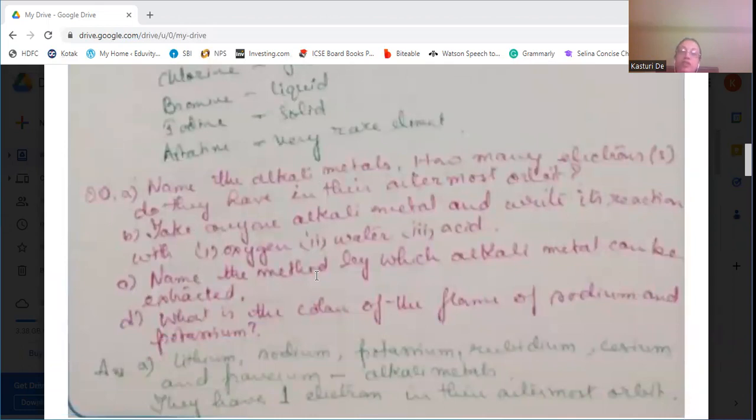Now, next question is: name the alkali metals. How many electrons do they have in the outermost orbit?